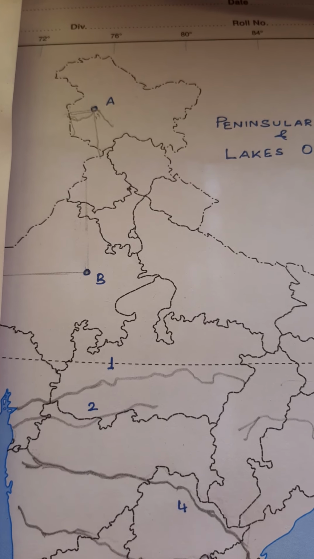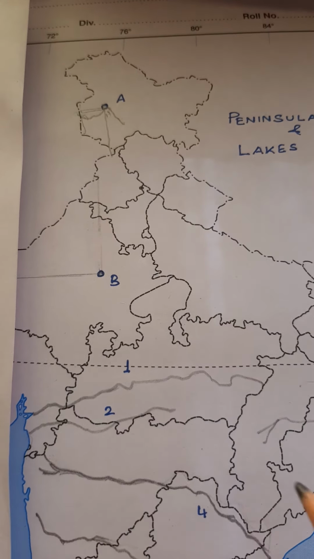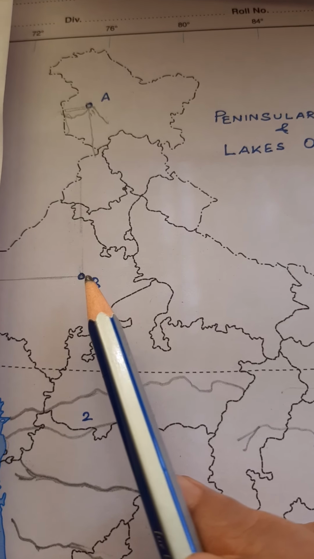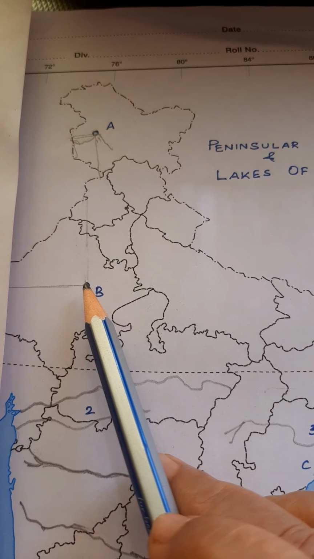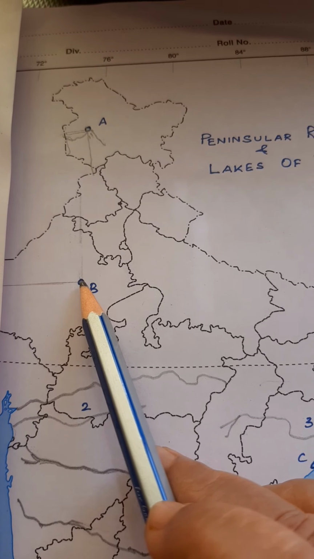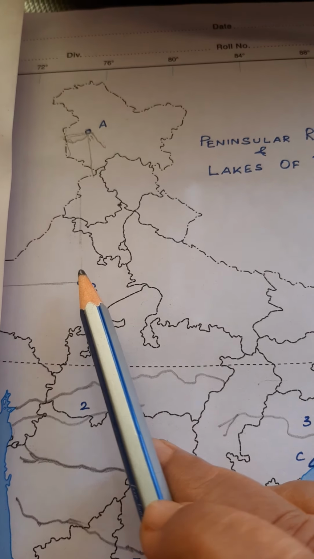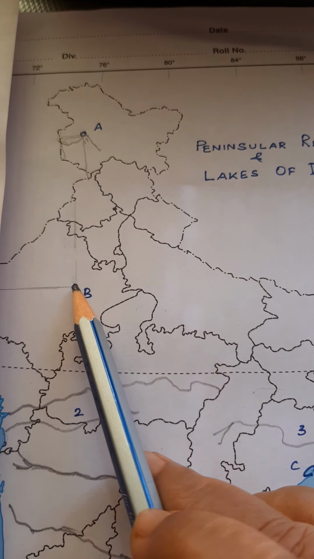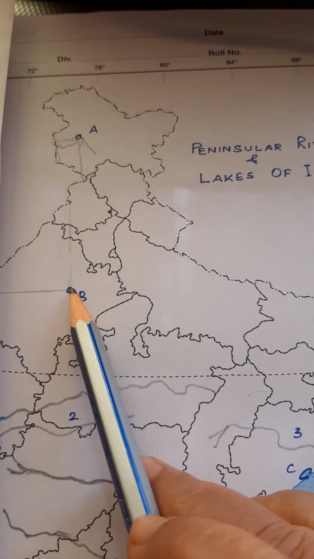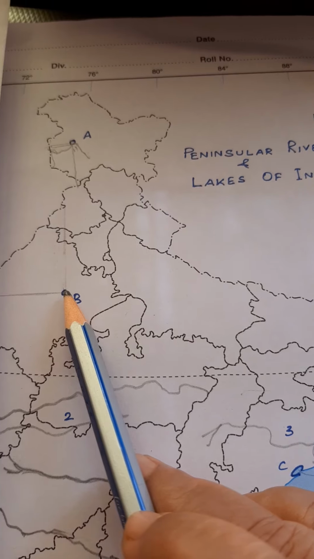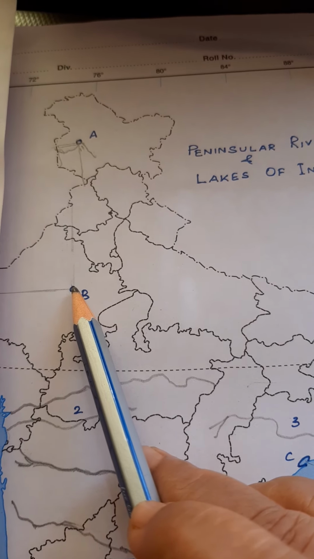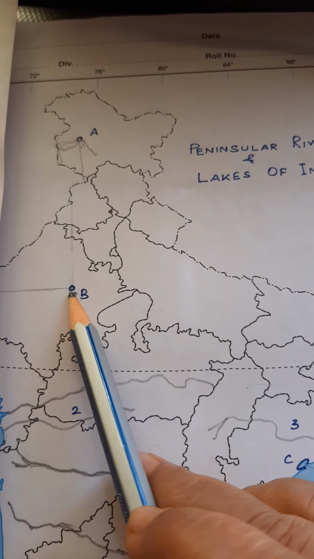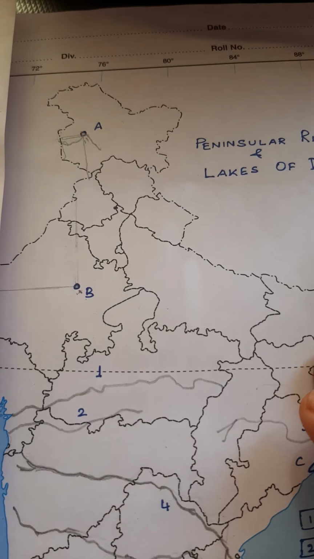Now coming to number B is Sambar. So Sambar is located in Rajasthan. It is very much close to Ajmer, and it is located to the northeast of Ajmer, and it is also closer to Jaipur, but it is much closer to Ajmer. It is the largest inland salt water lake. See children, there are two types of lake.